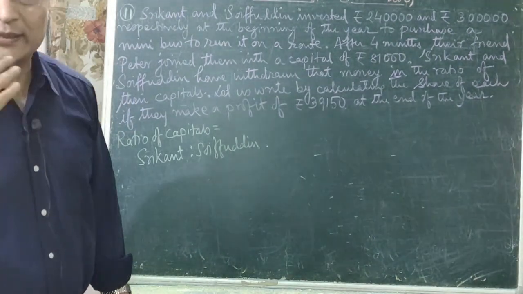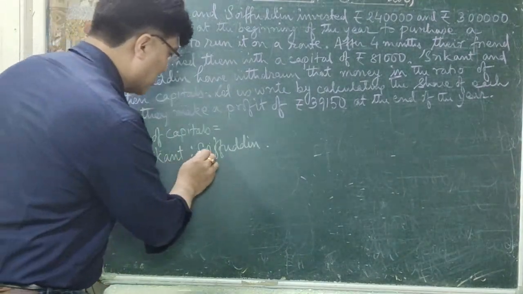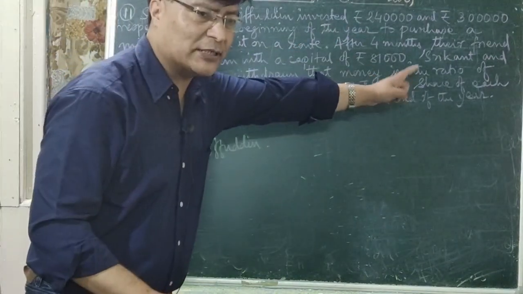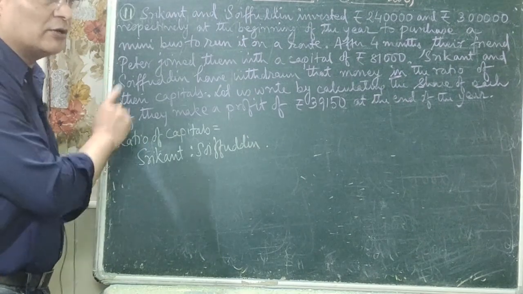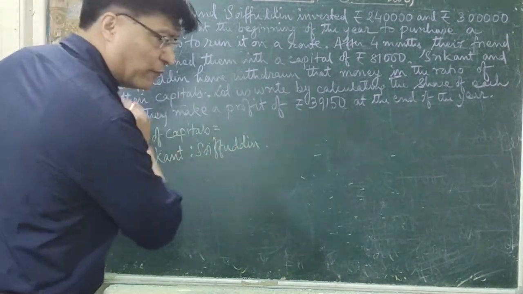A total of 81,000 is taken out, but how much Srikanth withdrew and how much Soifuddin withdrew, only the ratio is given. That's why you have to calculate the ratio of capitals first between Srikanth and Soifuddin.